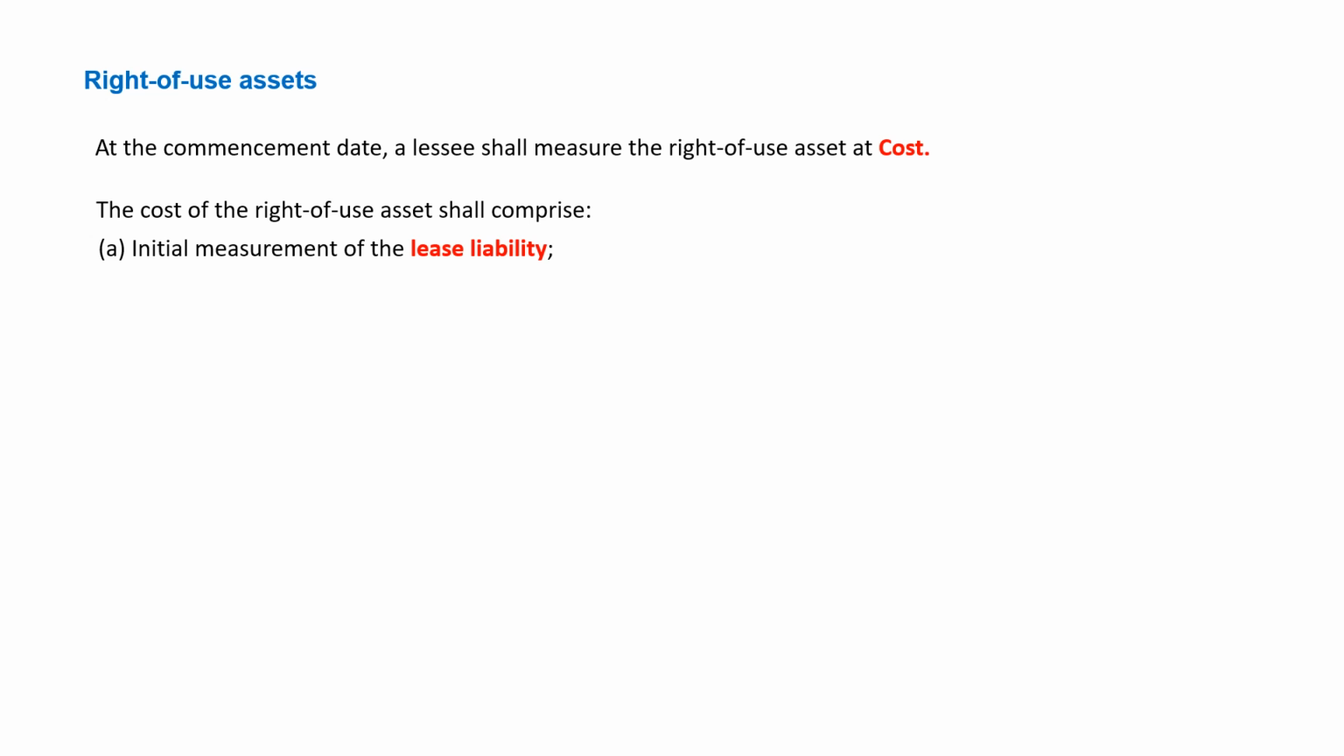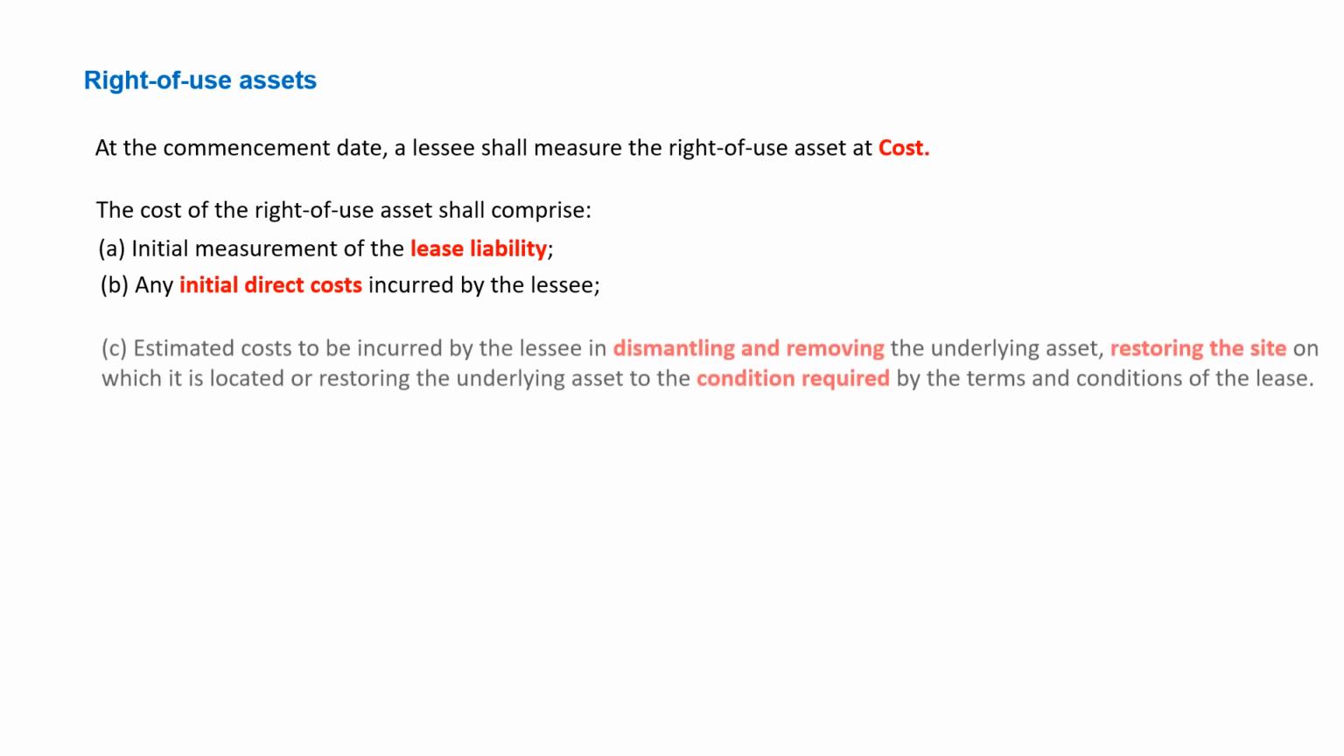What is the correspondent debit? It is right of use assets. Okay, so you will have an asset and you will have a correspondent liability. Second, any initial direct cost incurred by the lessee. Okay. So whatever present value of lease liability you determine in point number A, in addition to that, any initial direct cost which is incurred by the lessee also has to be added to right of use asset.